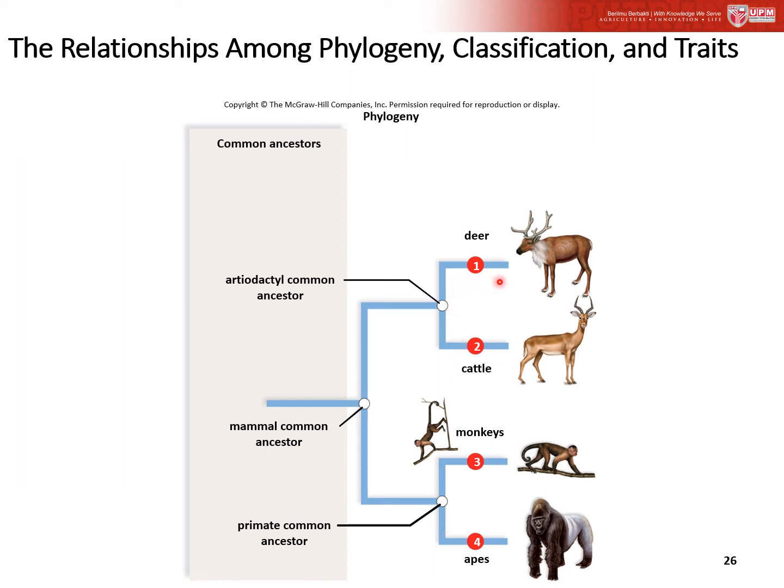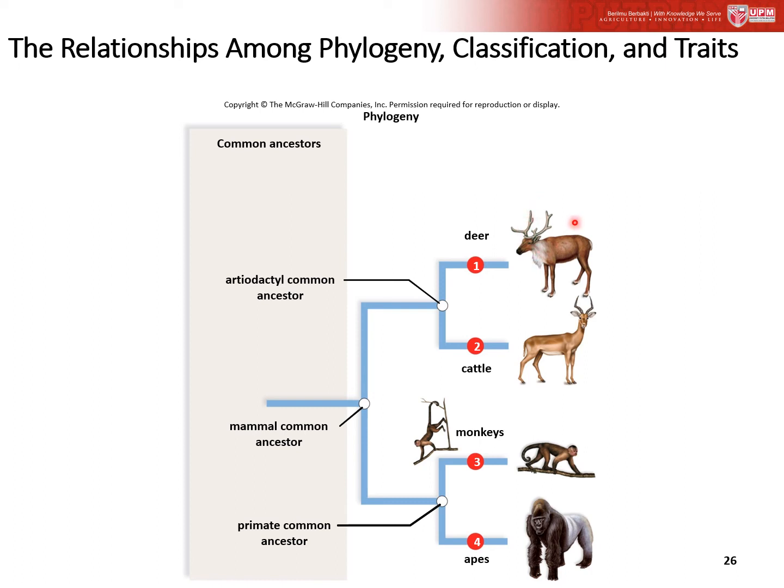So you can see here, for example, this artiodactyl common ancestor leads to two groups, referring to deer and also cattle. So the derived trait is actually referring to the antler.